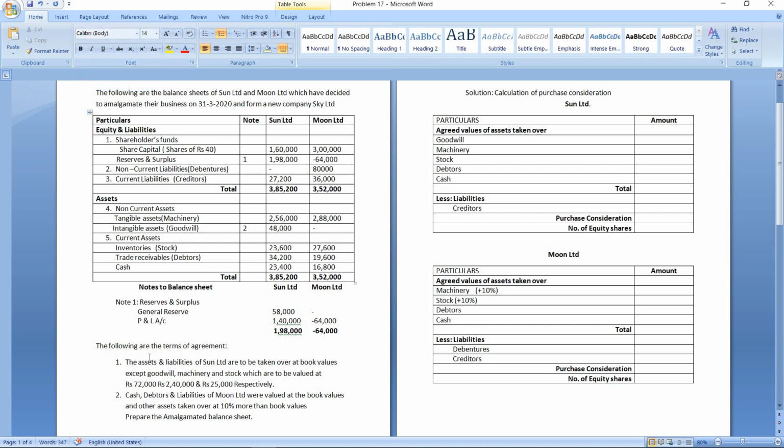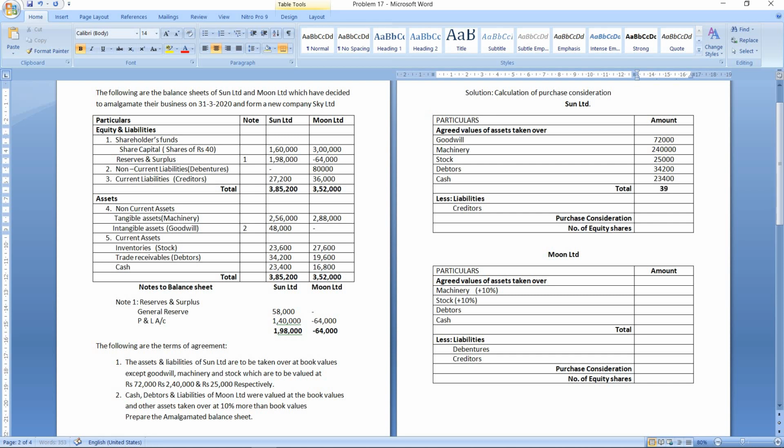So here they have given new values for goodwill which is 72,000. So we will take it here 72,000. Then they have given new value for the machinery which is 2,40,000 and then for stock it is 25,000. Debtors and cash will be taken over at book values because no new values are given. So debtors are 34,200. So that we will take. And then finally you have cash which is 23,400.